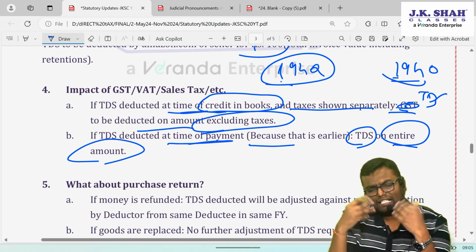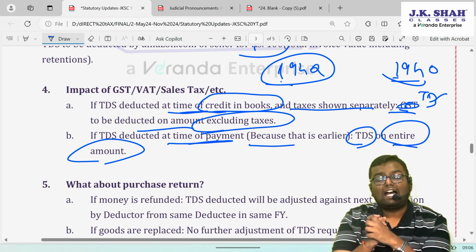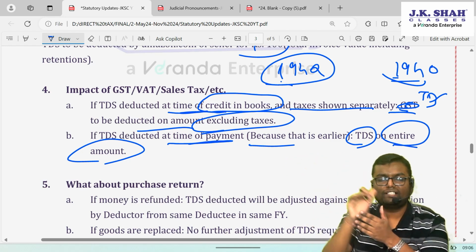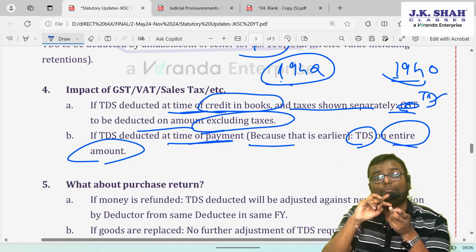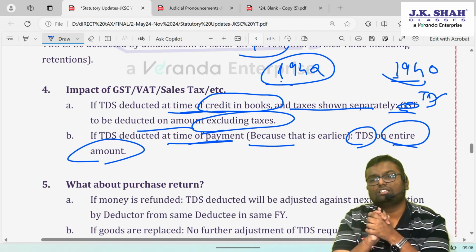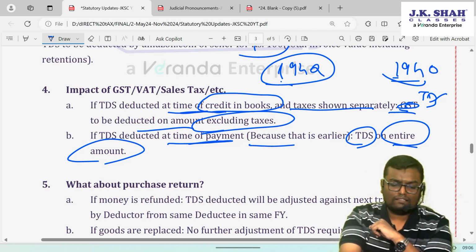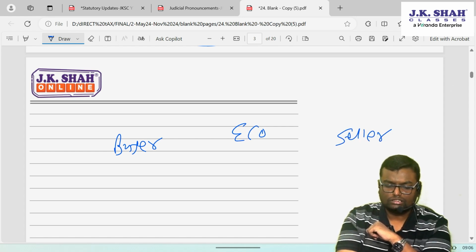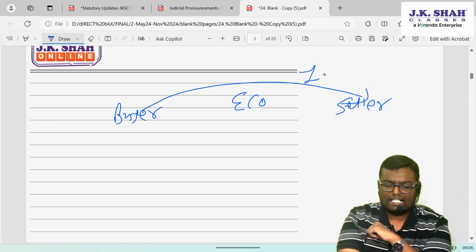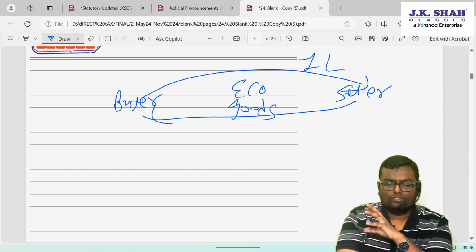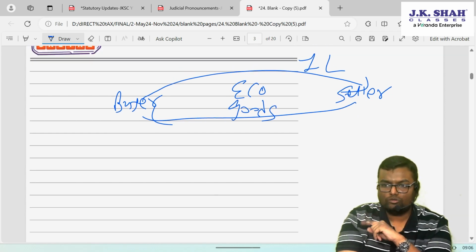And this is also the same as 194Q. Either the seller can refund the money to the buyer through the e-commerce operator, or the seller can replace the goods and finally close that transaction. Now let's say the first transaction happened: buyer, eco, seller. Here the buyer paid rupees 1 lakh, the seller transferred the goods, but these goods are not up to the mark, so a purchase return took place.